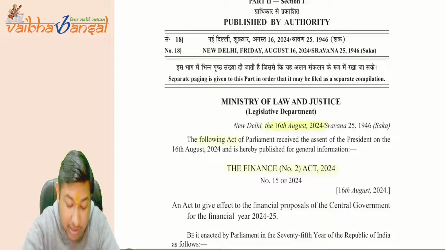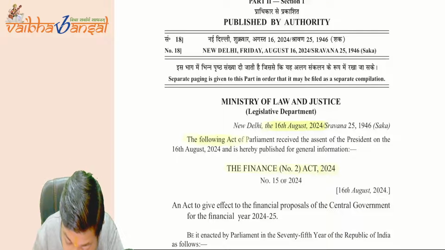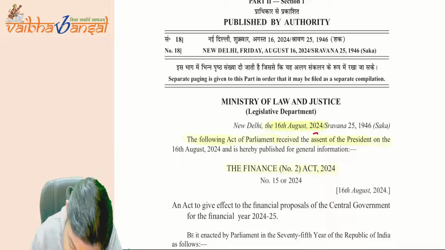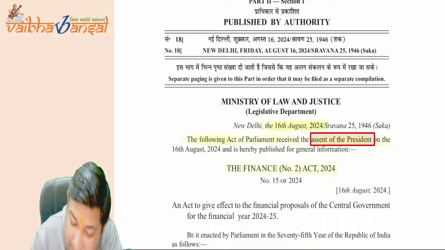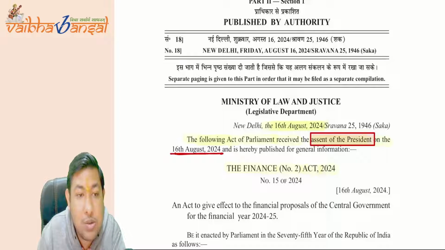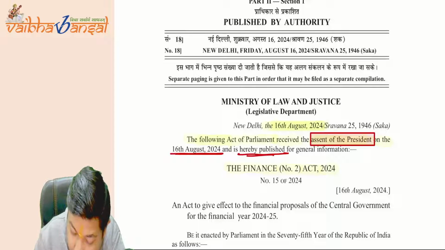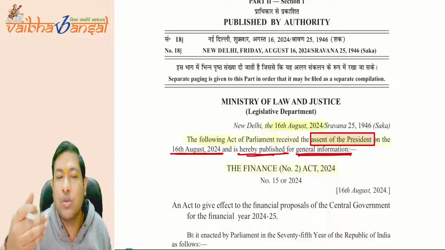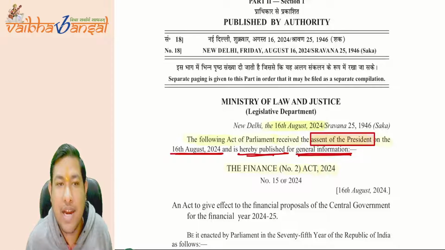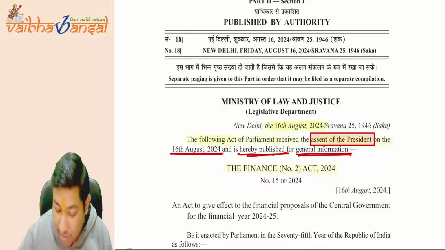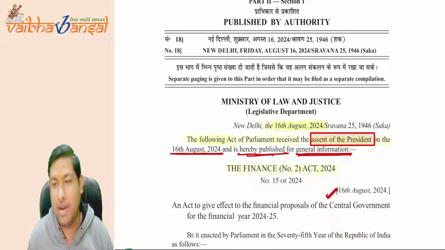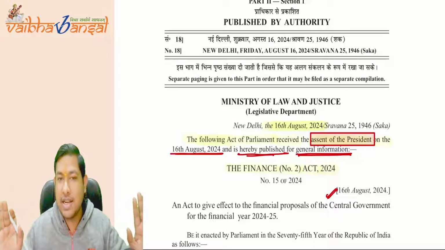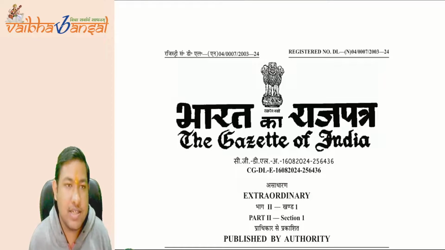It is also written here, the following act of the parliament received the assent of the president on 16th August 2024, and it is hereby published for general information. It means it is available to each and every one of you. You can even download that from the e-gazette website and study that. So on 16th of August it becomes effective for you as well. Is this clear? I hope the whole process is clear to you.